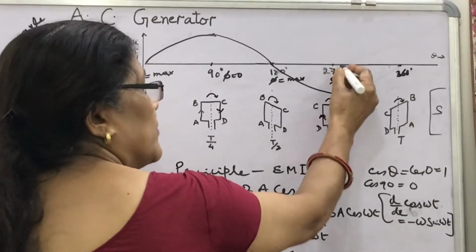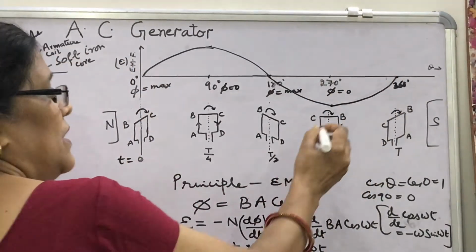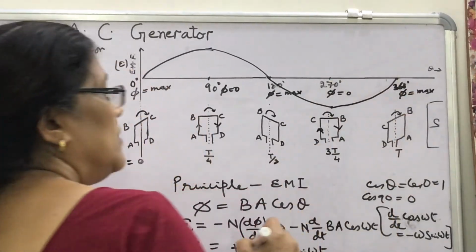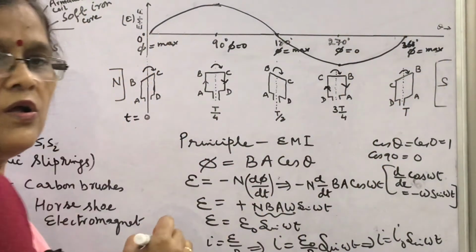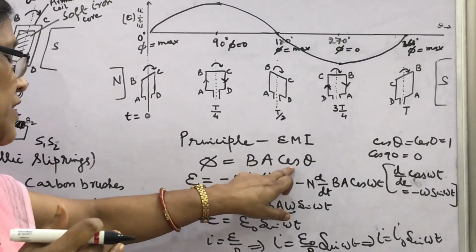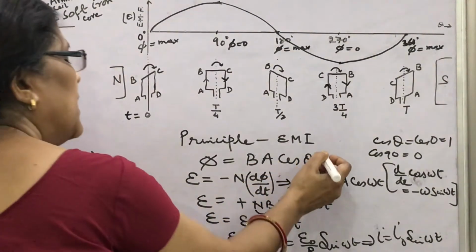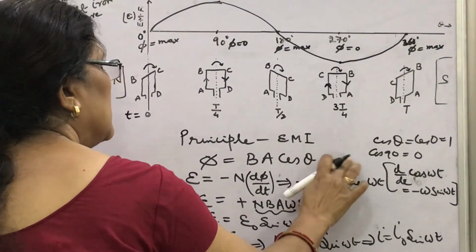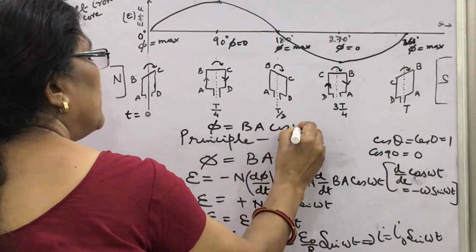And similarly from 270 to 360 we find that in this step again the flux will become maximum, then the current will be 0. How can you learn this? Look, the equation of flux is phi equal to BA cos theta, and theta is omega t. You can write this flux as BA cos omega t.